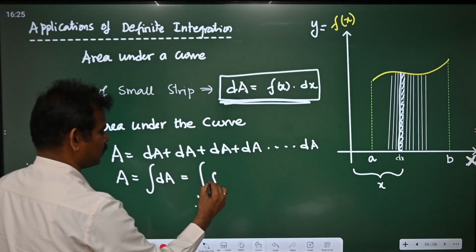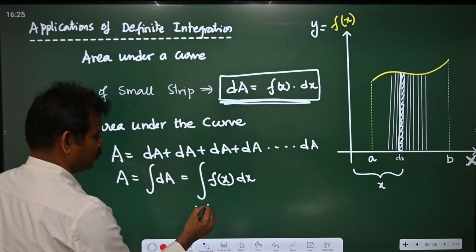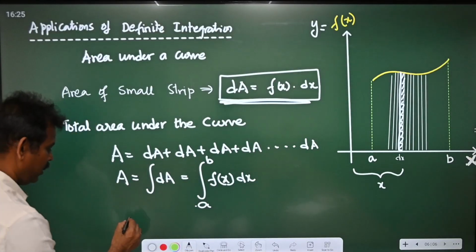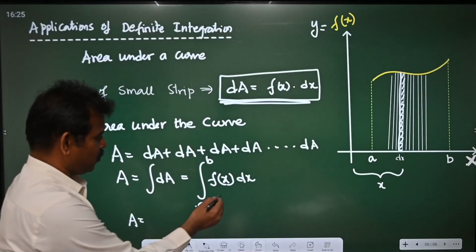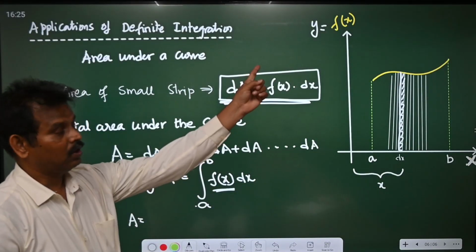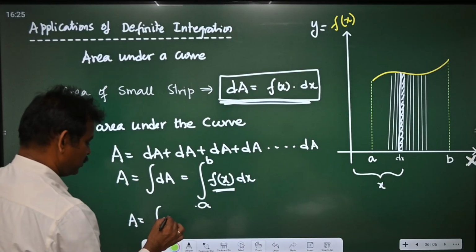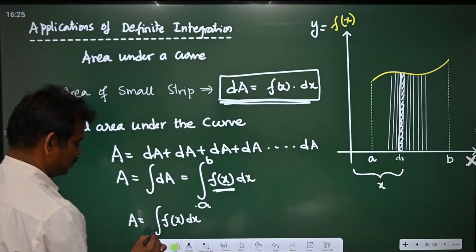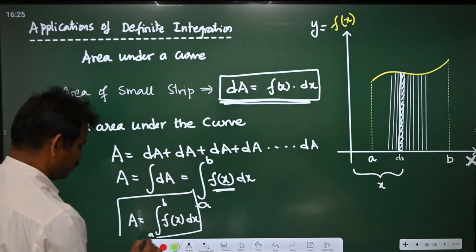This will become integral f of x dx with the limits A to B. So area under this curve is given by, if you know that function, how that y is changing with x, just integrate that function f of x with the limit A to B, then we will get the total area under the curve.